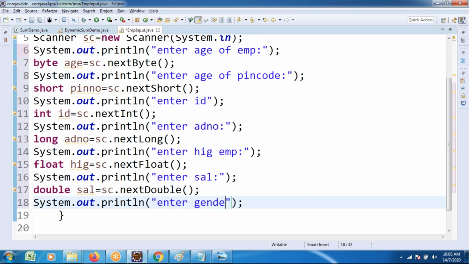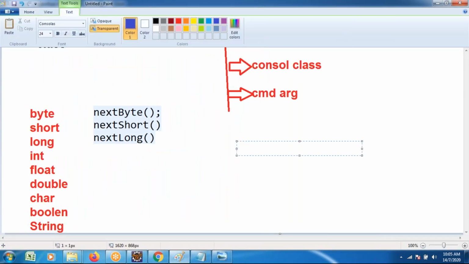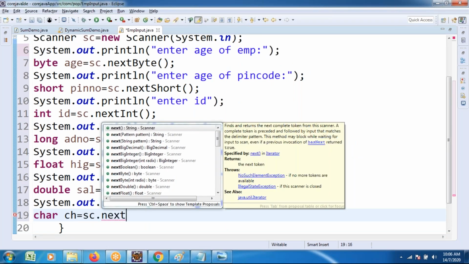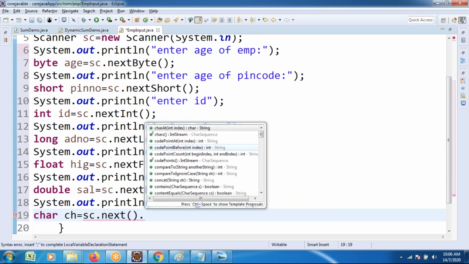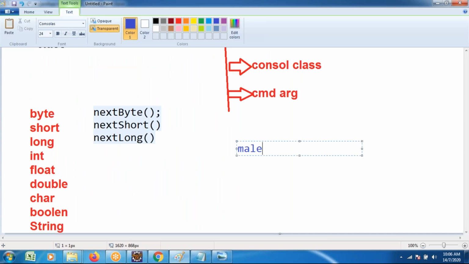Enter gender. Gender is a single character, either male or female. Char ch is equal to... you have to concentrate here, some knowledge of arrays is needed. Suppose I am taking male. Male is a string type. If you read the data as a string, sc dot next method, it allows a group of characters. But I don't want the group of characters. From that group of characters, I wanted to take the first character. Character allows only a single character.